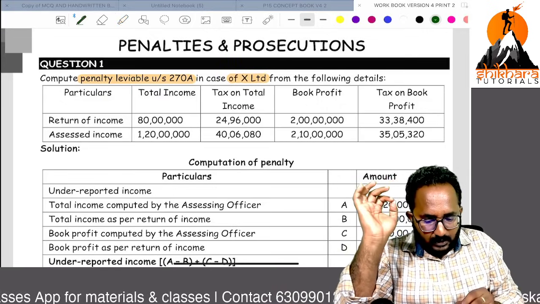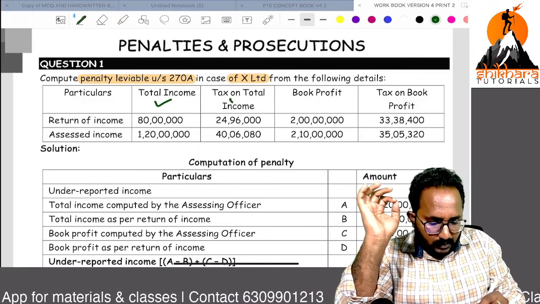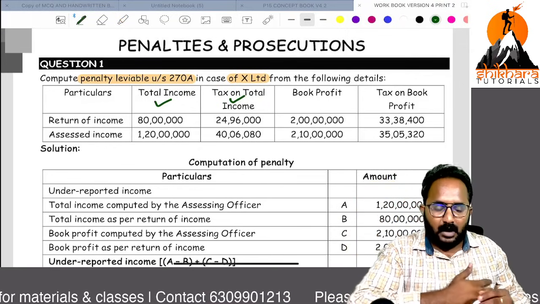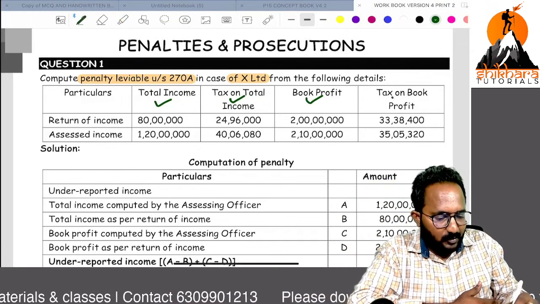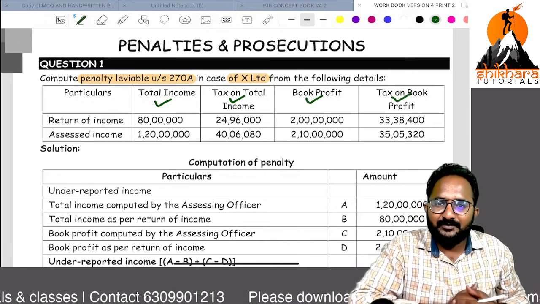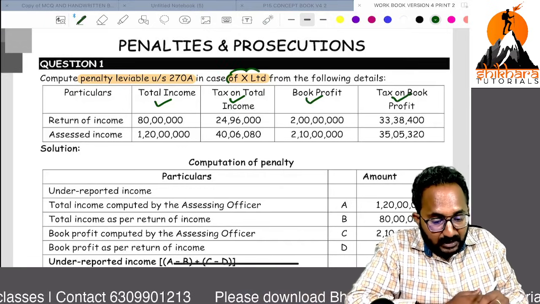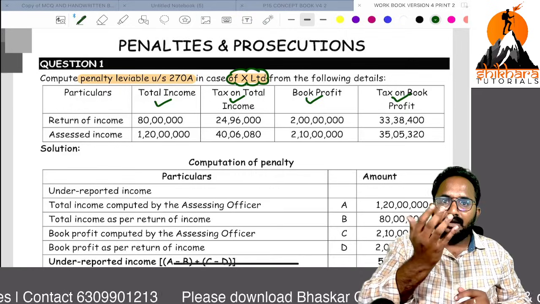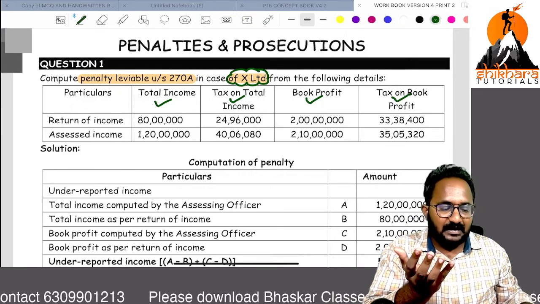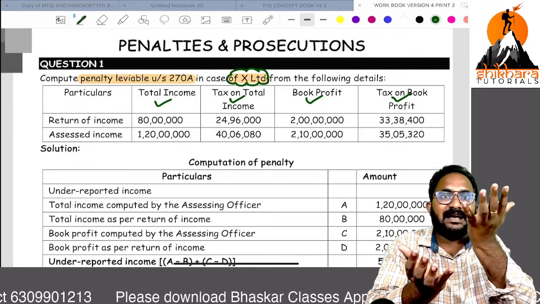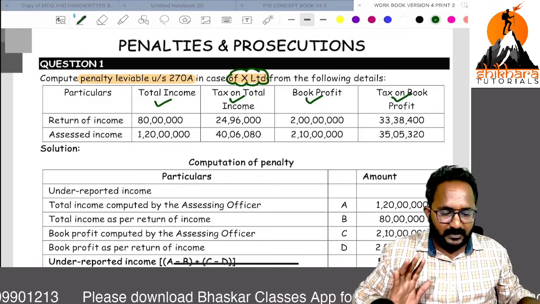They have given the total income and the tax on total income, and the book profit and tax on book profit. Why? For a company, as you know, under normal provisions the tax liability, or MAT, whichever is higher, we are required to pay. So that's why they are given.